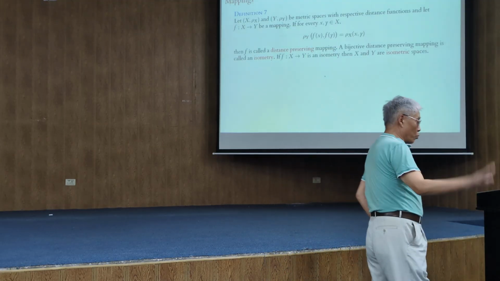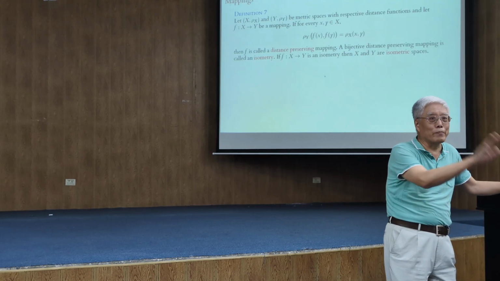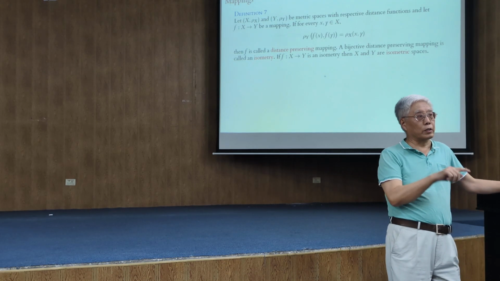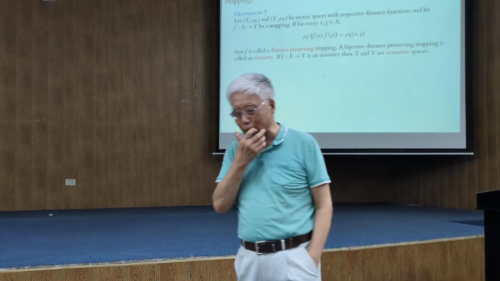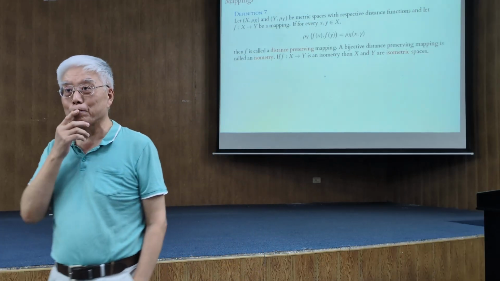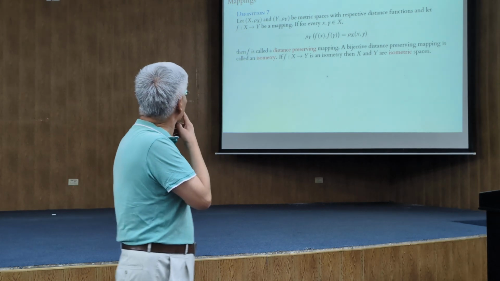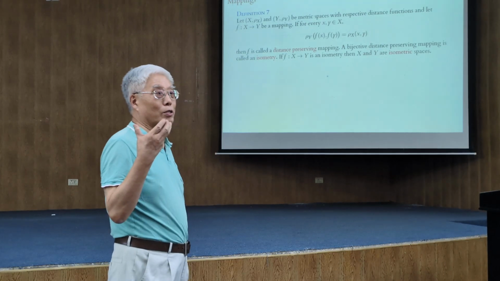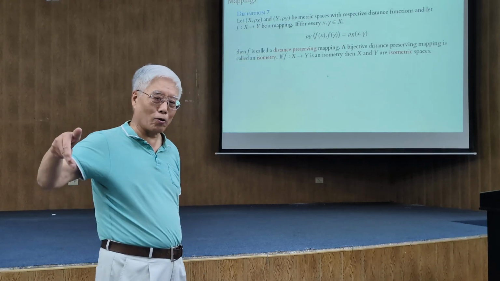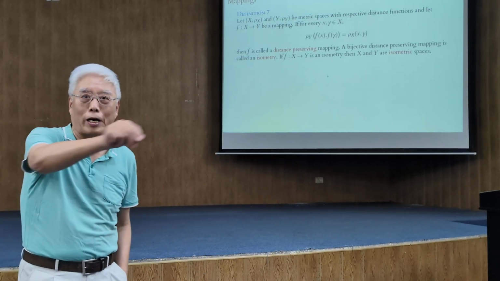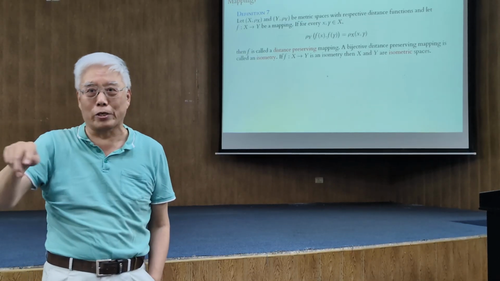So now 2 metric spaces, not necessarily distinct, it could be Y equal to X, but X and Y are metric spaces with their respective distance functions, and let f be a mapping from X to Y. If it is bijective and preserves distance, then we call it an isometry. Or if it is a mapping which preserves distance, we call it distance preserving. In group theory, we define a homomorphism, it preserves products. The image of a product is the product of the respective images.